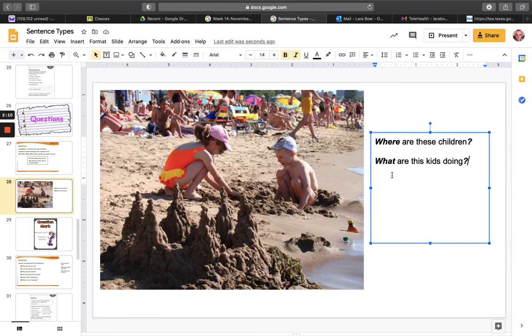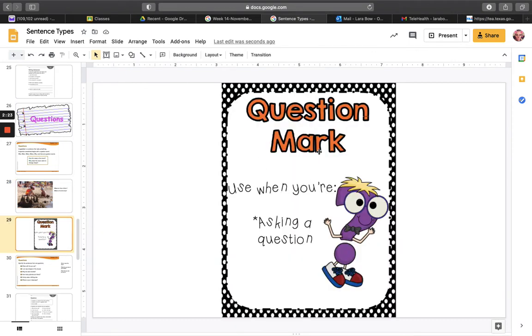You read it with expression. What are the kids doing? You can hear when I read the word what that my voice changes. So here's our little cartoon question mark. Use it when you are asking a question.